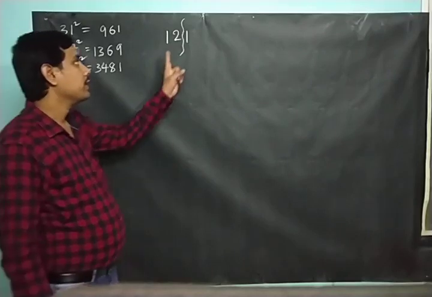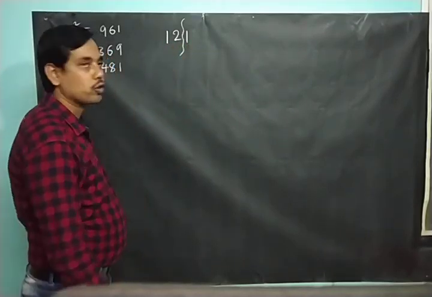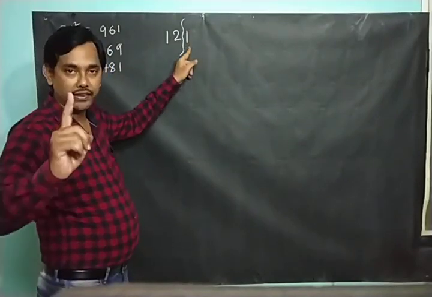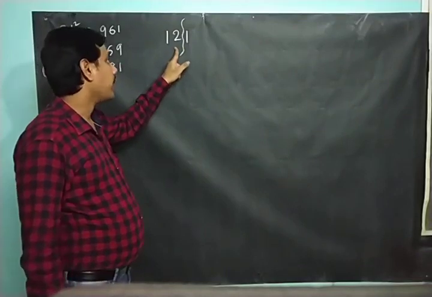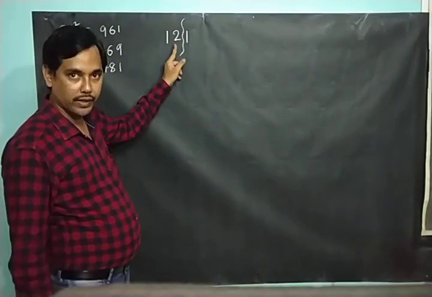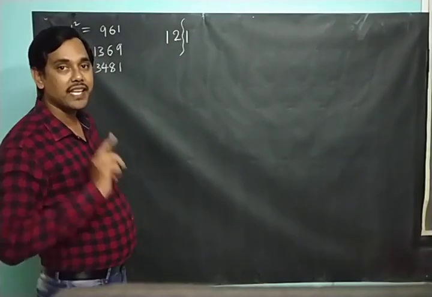How to split? The unit place should be separate, and all the remaining digits should be treated as a single number. What do we have in the unit place? 1. That is one number. And apart from the unit place, what do we have? Here 1 and 2, that is 12. So both these digits should be treated as the same number.